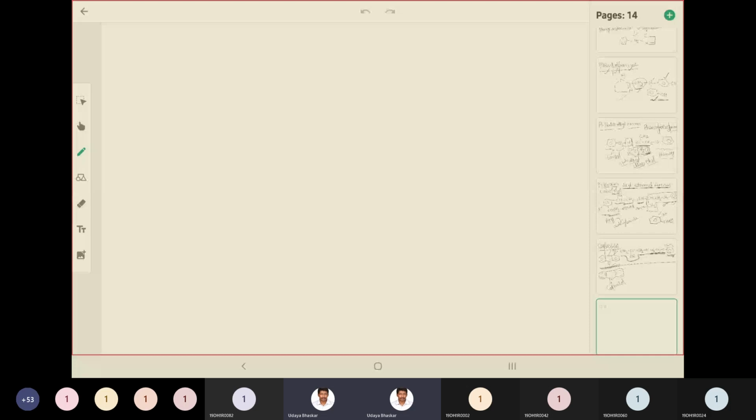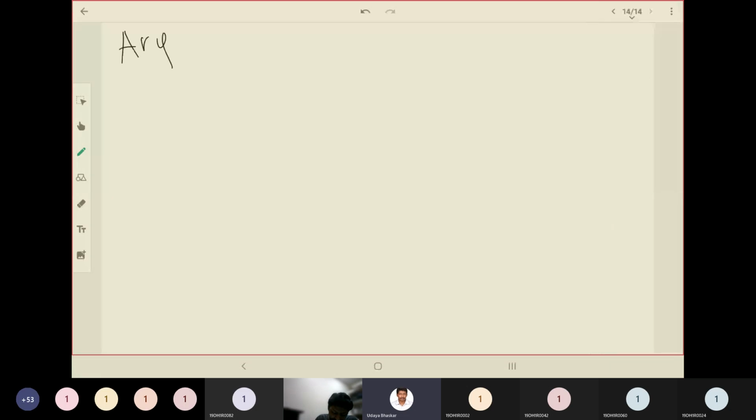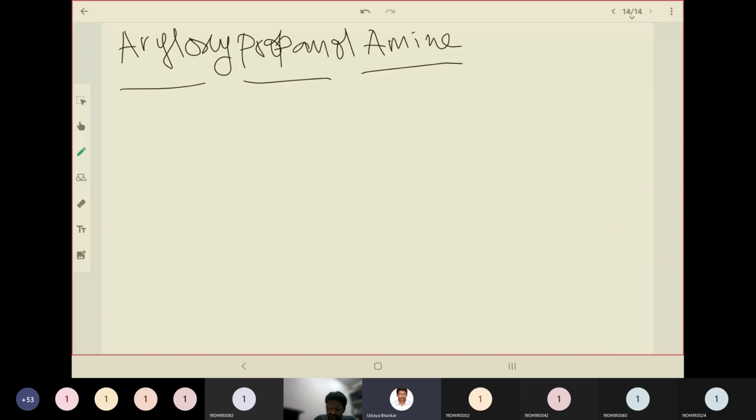So what is the next candidate in the sequence after what we saw? So we have the second category, that is aryl oxy propanolamines. Am I right? Aryl oxy propanolamines. So you can easily predict the chemical groups, functional groups present in the aryl oxy propanolamines.